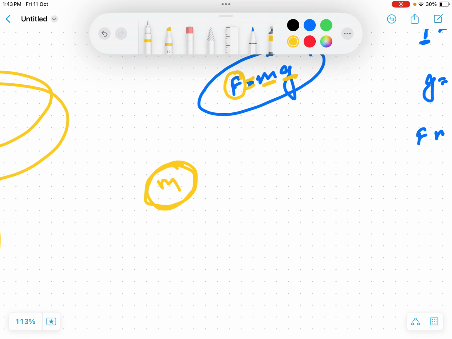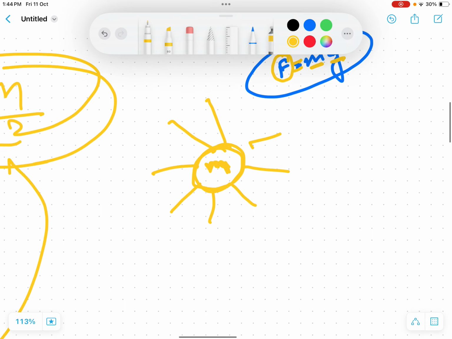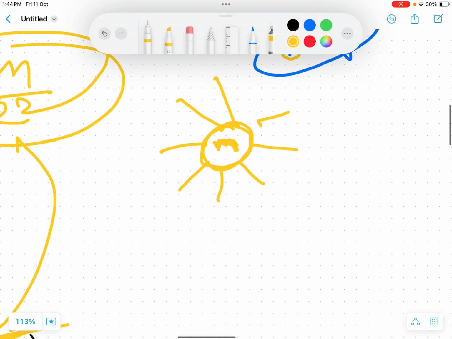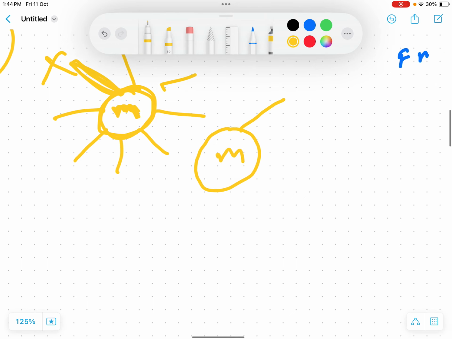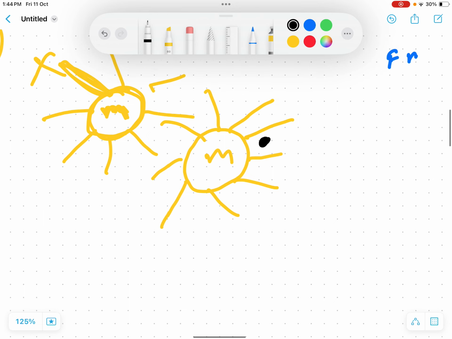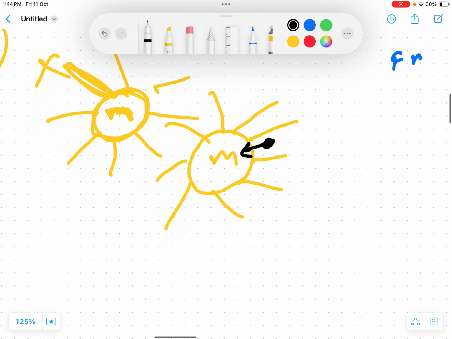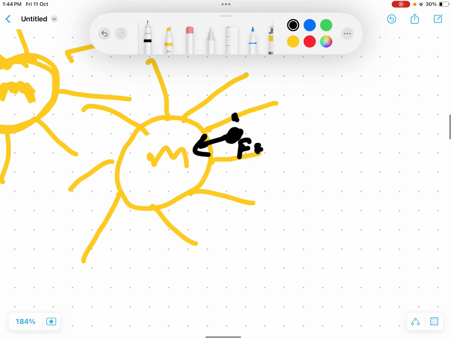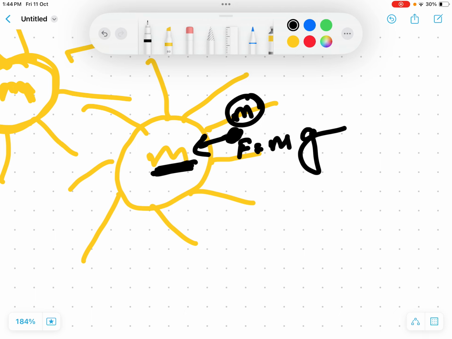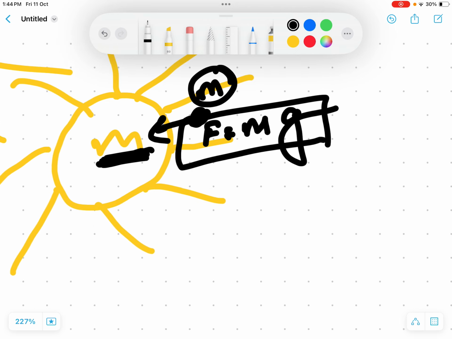if there is a planet having mass m, there is a field of this planet, right? I'm just assuming, there's no such thing as the sun I have drawn, these are not real. So this m has its own field. Let's say this is a field, and if I put another body here, now this body experiences a pull force by this planet. So what's the magnitude of this force? It is its own mass into the gravitational field of this planet. So this came out to be mg.